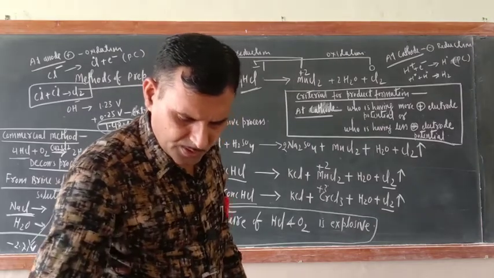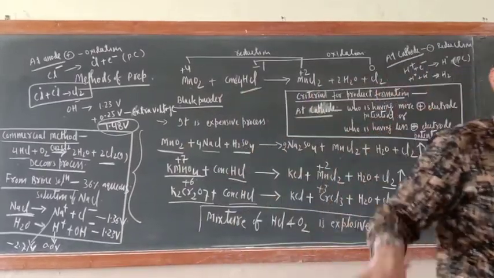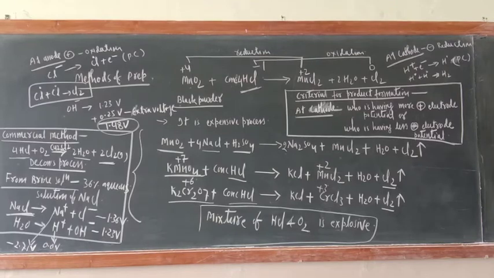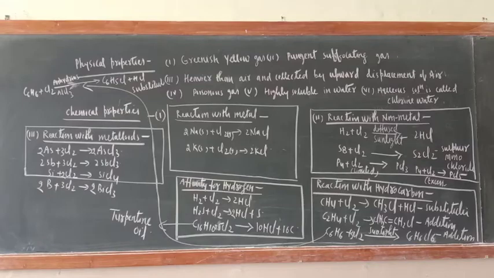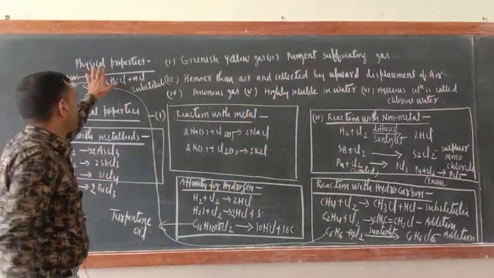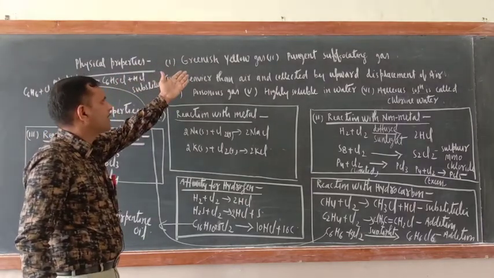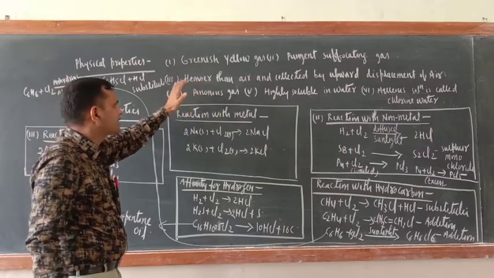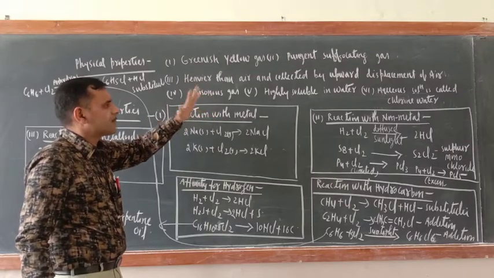Now what about the physical properties of chlorine gas? Greenish yellow gas. Some other properties are there, we'll write. So now the physical properties of chlorine, just see. It is written on the blackboard. We'll begin here. The first one is, it is a greenish yellow gas, pungent suffocating gas, heavier than air and collected by upward displacement of air.